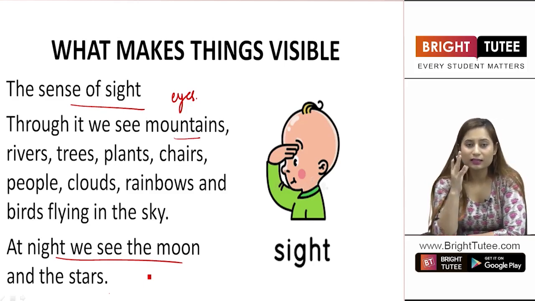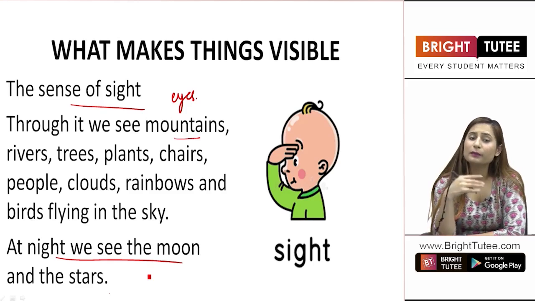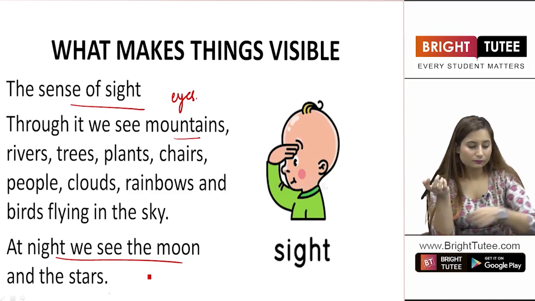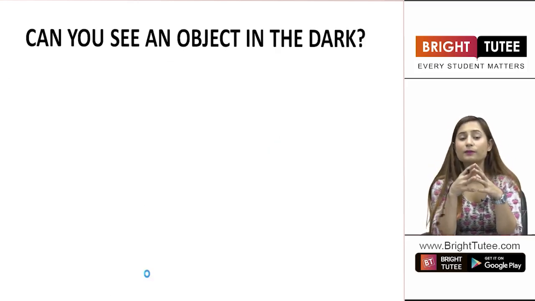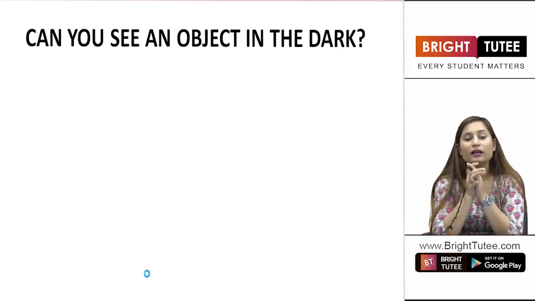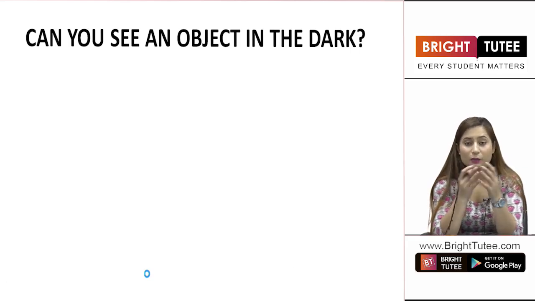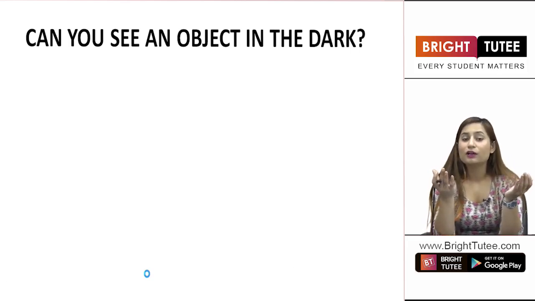Now students, just imagine there is total dark and there is no source of light. Will you be able to see any object then? Can you see any object in the dark? No, it is not possible to see any object in the dark because we are able to see substances when the light from the source falls on us, falls into our eyes.